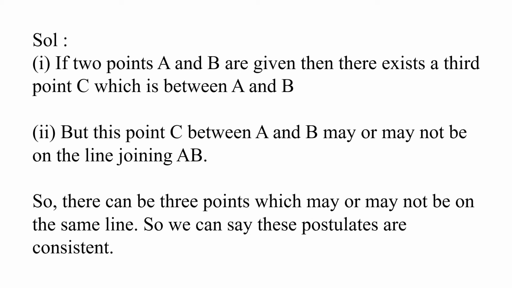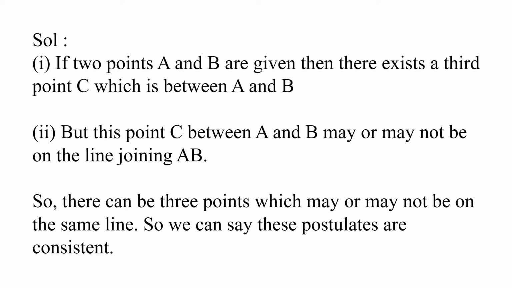Now if 2 points A and B are given, there exists a third point C which is between A and B. So the first condition is there, we can have a point C, because between 2 points A and B there can be infinite points. So there can be a third point C lying between A and B. But this point C between A and B may or may not be on the line joining AB. So if you take 2 points A and B and join the line, the point C can be between A and B, but it may not be on the line joining A and B.